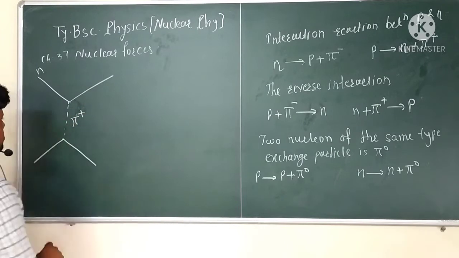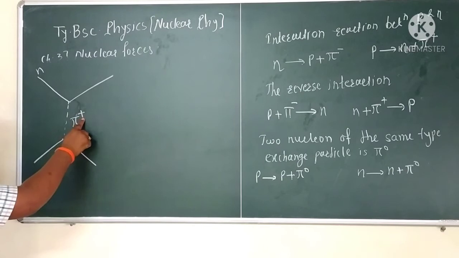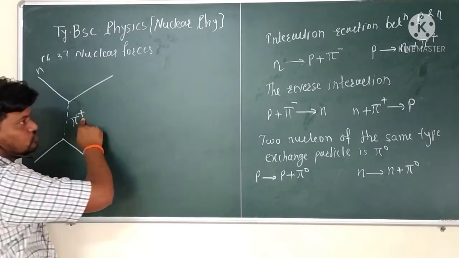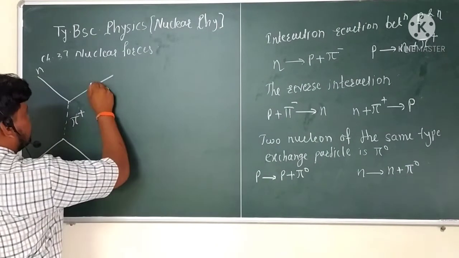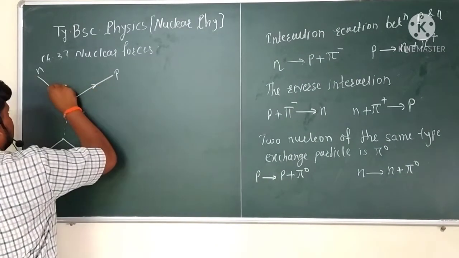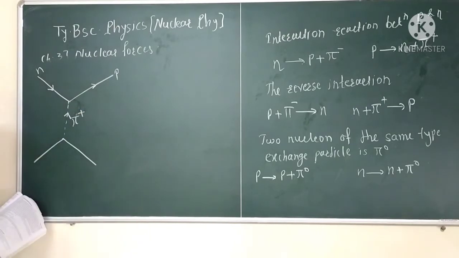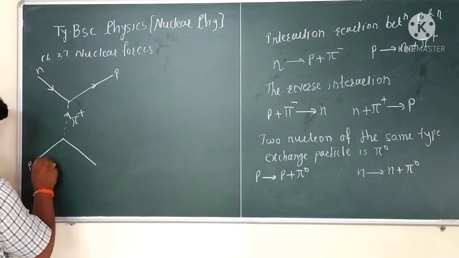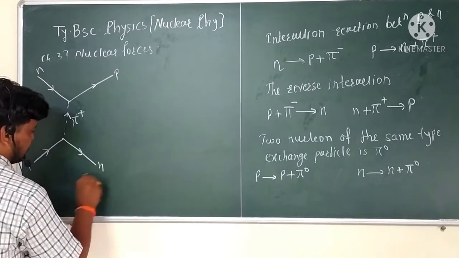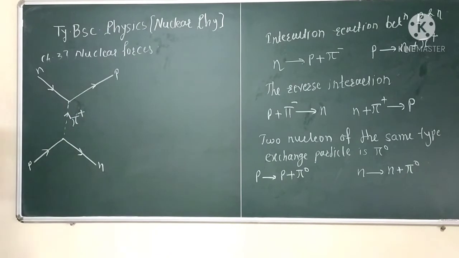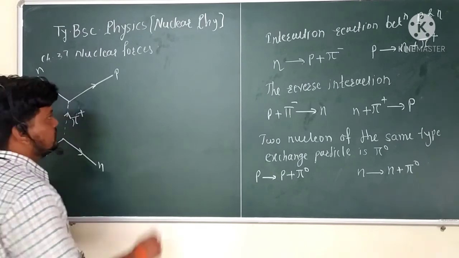According to the reaction, neutron plus pi plus gives the proton, so on this side the proton is there. So this reaction takes place like this. And if we see the proton, proton plus pi plus gives the neutron. So that is the first type of the Feynman diagram for the interaction reaction between the proton and neutron.